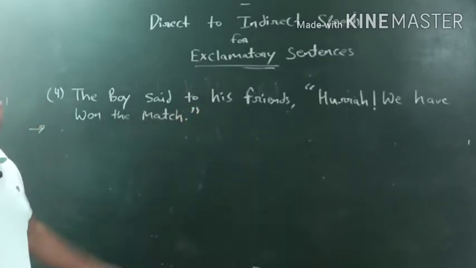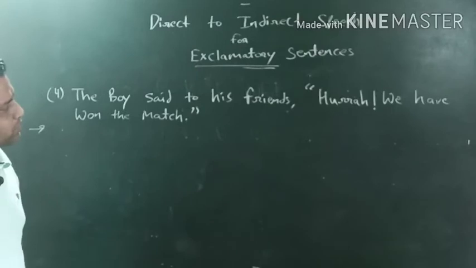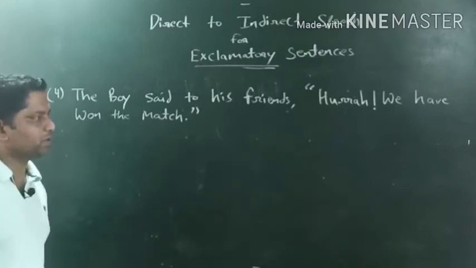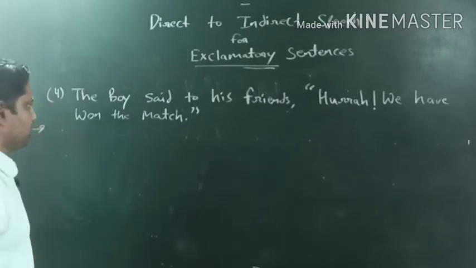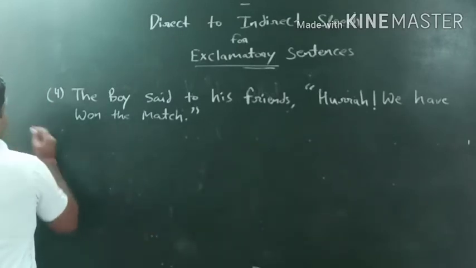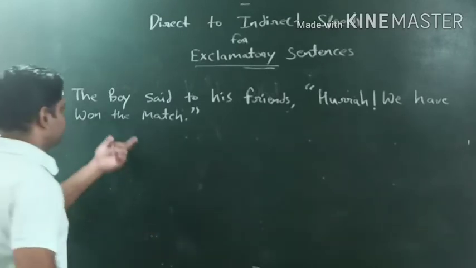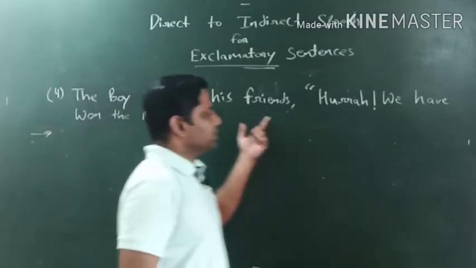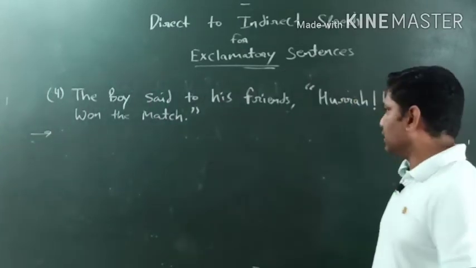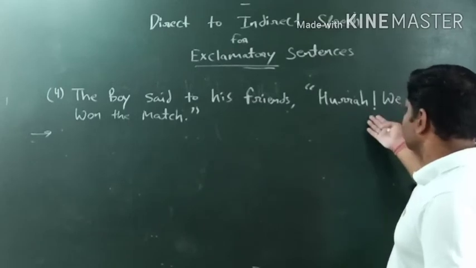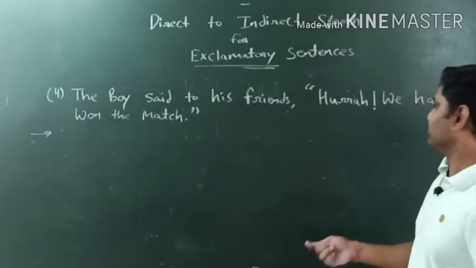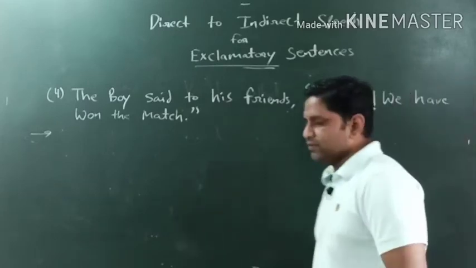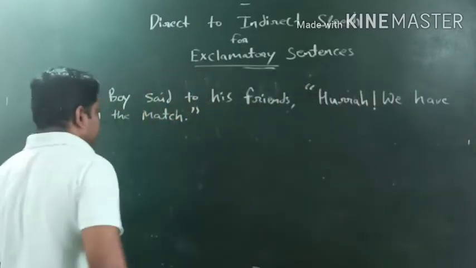This is the construction of direct speech. The boy said to his friends, comma, open double inverted comma, hooray! Exclamation mark, we have won the match. Okay, so here how the sentence will be converted into indirect, let's check out. The boy is a speaker, his friends are the listeners. Okay, so the sentence which is given under double inverted comma is in exclamatory form. This is the identity of exclamation. Okay, how the things happen, right?